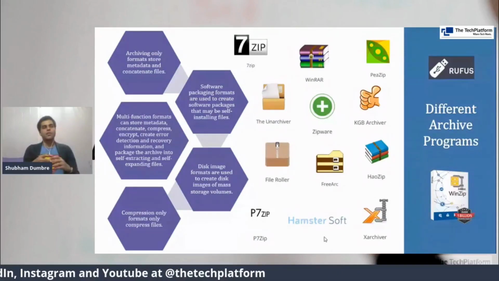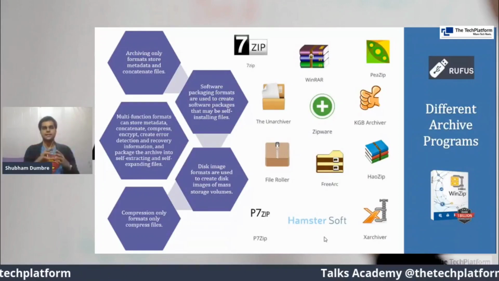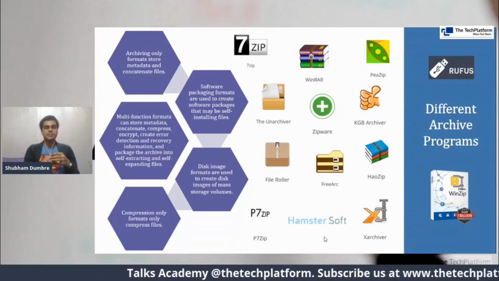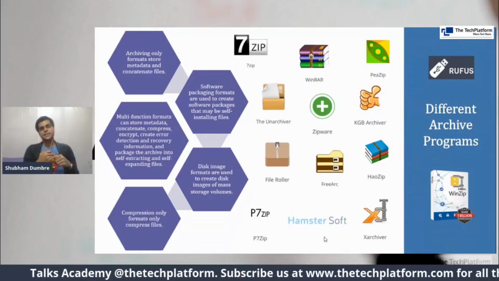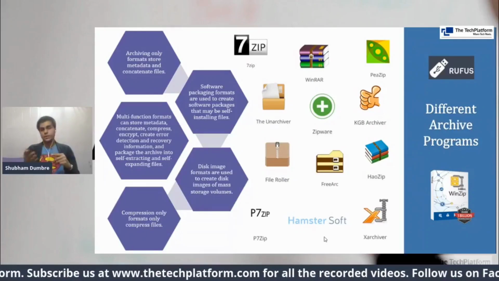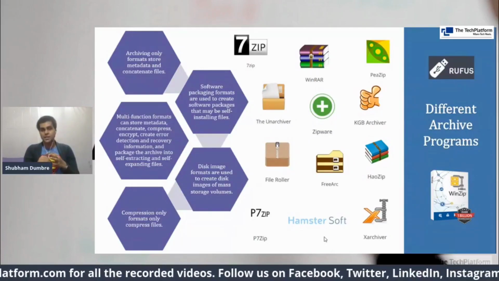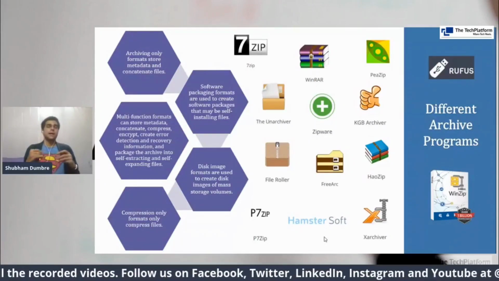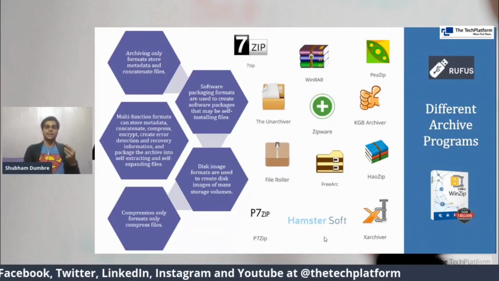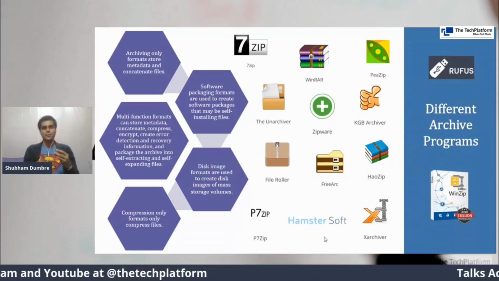So archiving only formats are used to store metadata and concatenate files. Concatenate is adding one file after the other. Then software packaging formats are used to create software packages, and that may be self-installing files. So when you try to install any of these softwares, it will show you some terms and conditions, and there are different packaging formats again in the picture. Some packages divide it evenly, some divide it unevenly also, just to confuse someone who is trying to hack the file, so he or she won't be able to make sense out of it.